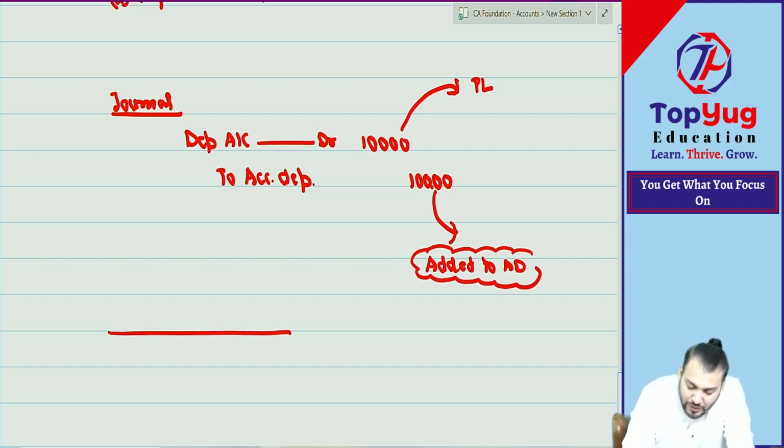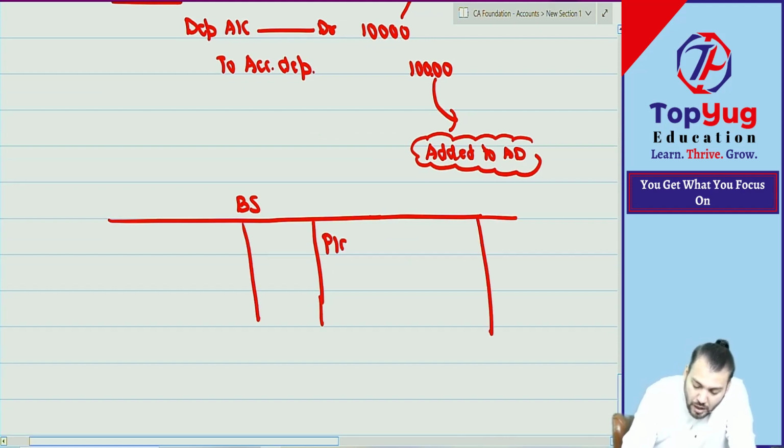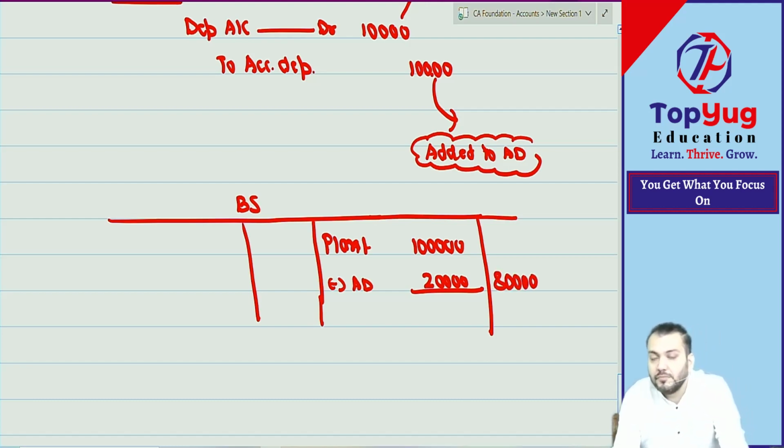But when you prepare the balance sheet, how much plant will come? 1 lakh. How much accumulated depreciation will come? 20,000. So what is the net value? 80,000. Understood?